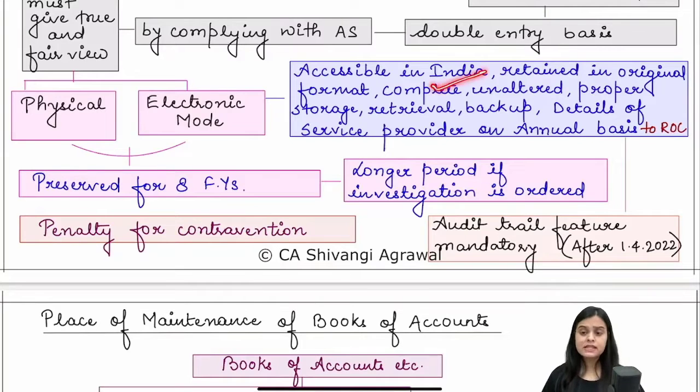Like it should be accessible in India, retained in original format, unaltered, and there should be proper storage and retrieval. The details of the service provider are needed, and now, from 2023, the audit trail feature is also mandatory. If you're using accounting software like Tally, SAP, ERP, or QuickBooks, you must ensure that it has an audit trail post 1st April 2023. So you have to ensure that.